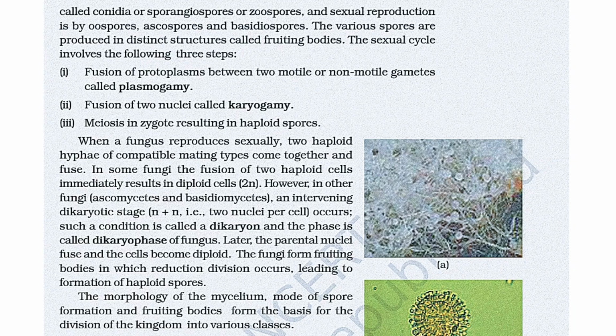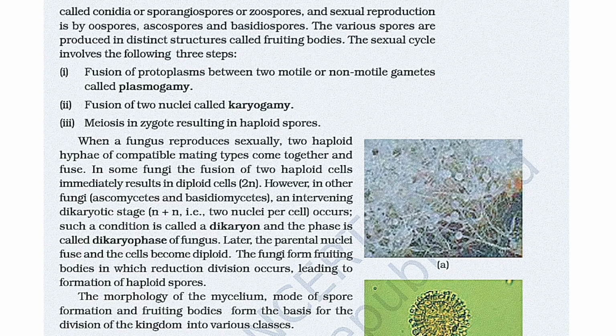When a fungus reproduces sexually, two haploid hyphae of compatible mating types come together and fuse. In some fungi, the fusion of two haploid cells immediately results in diploid cells, that is 2n. However, in other fungi like ascomycetes and basidiomycetes, an intervening dikaryotic stage, that is n plus n, with 2 nuclei per cell, occurs.